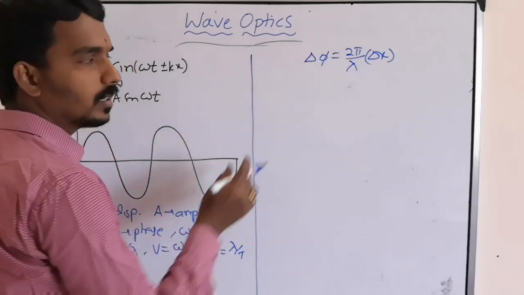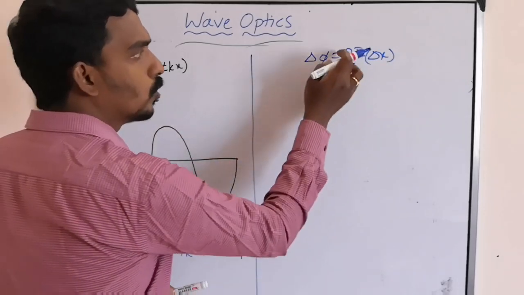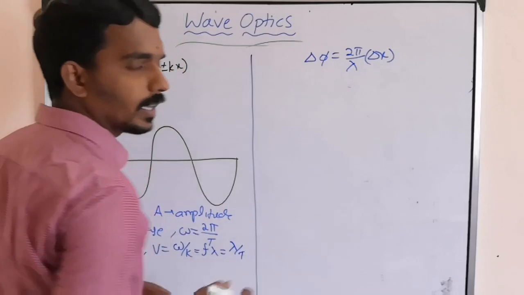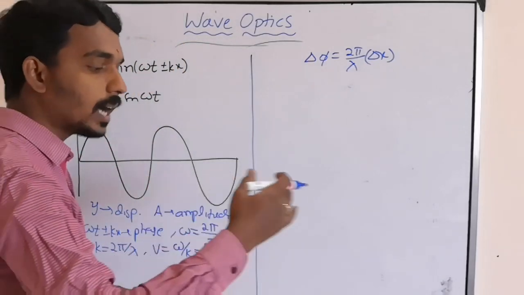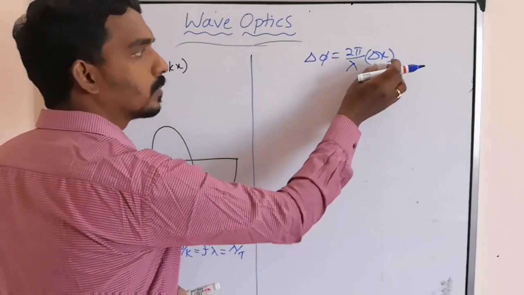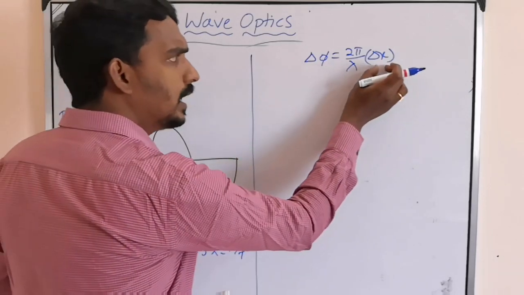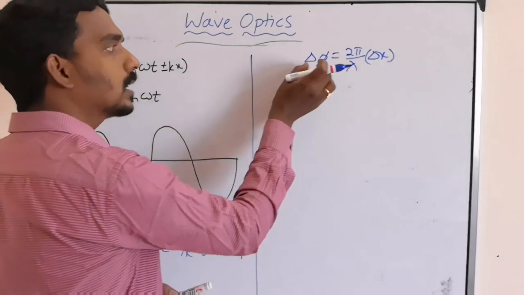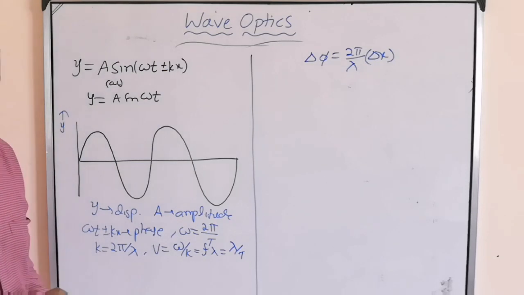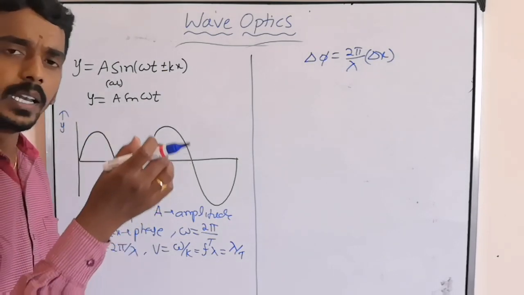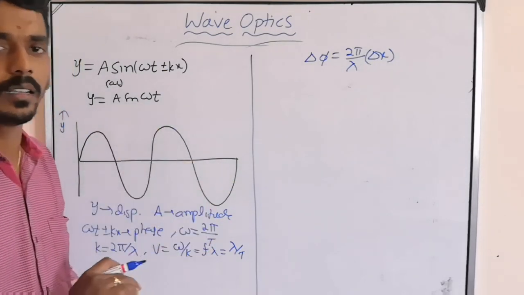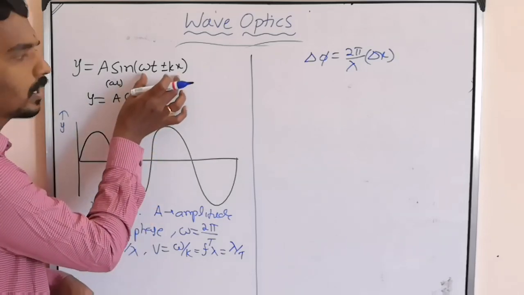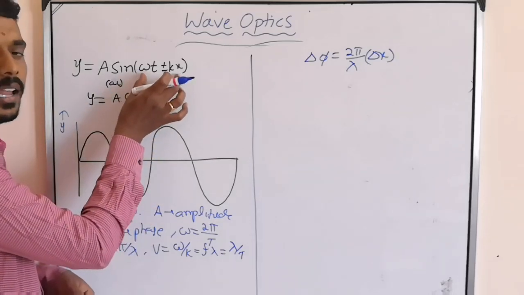Between two particles, the phase difference is 2 pi by lambda into delta x. Delta x is the path difference, the linear displacement. So for every linear displacement, there is a corresponding phase difference. For every linear position, there is an angular position.